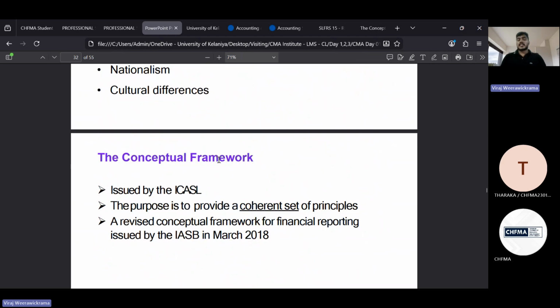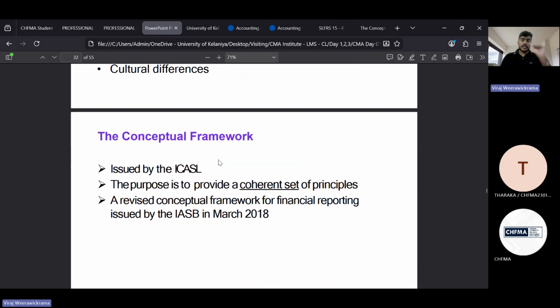As we discussed, the next point is the conceptual framework. We have covered everything here, right? The Conceptual Framework for Financial Reporting is issued by Sri Lanka, and its purpose is to provide a coherent set of principles. These are the keywords you need to include when defining the conceptual framework for financial reporting.